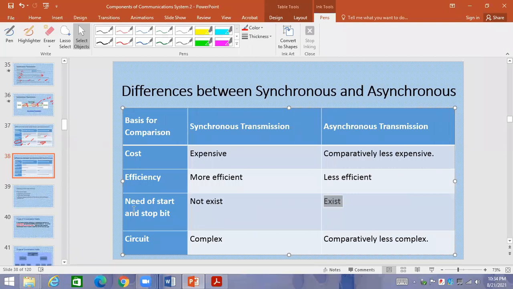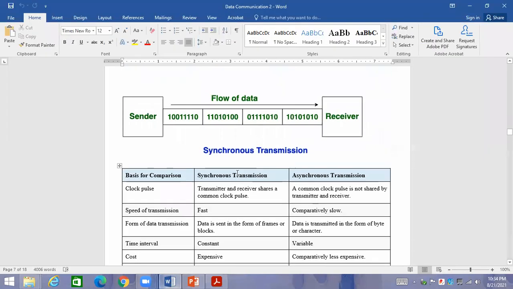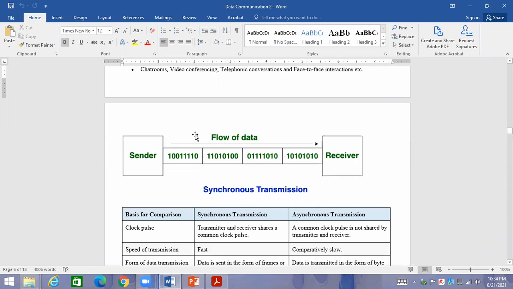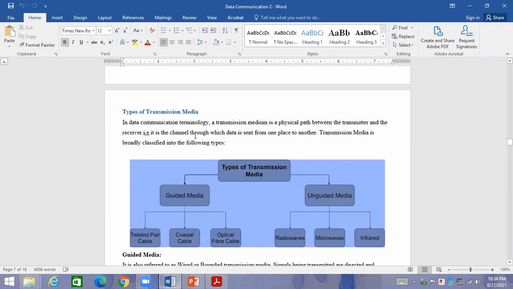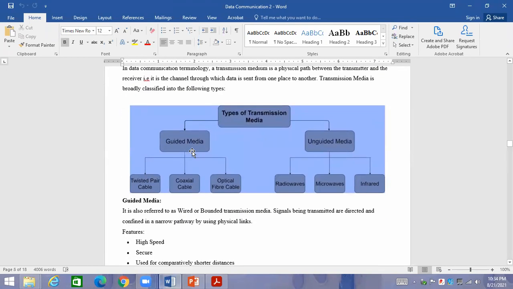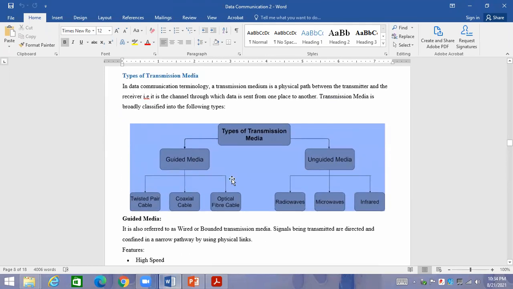So these are some more differences. I will give you this text file. I will not give you the presentation file because you will be able to go through the text better. So I'm going to give you the Word file. Up to here, students, if you have any question, please ask me, because I don't want to go to the next topic, which is transmission media. I would like to start it, inshallah, in your next class. I would like to know from you what is basically the feedback about it.